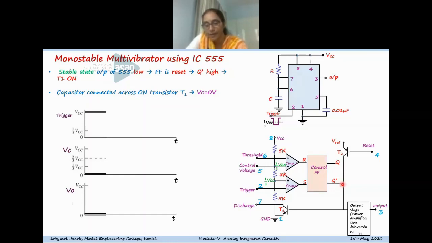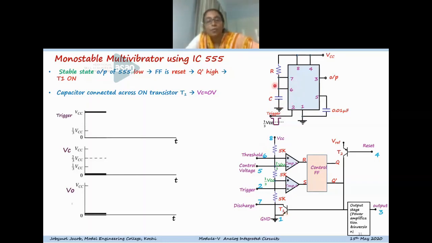When Q bar is high, the transistor T1 is on. When the transistor T1 is on, the capacitor connected from pin 7 to ground will always be in the discharged condition, since the transistor is on.